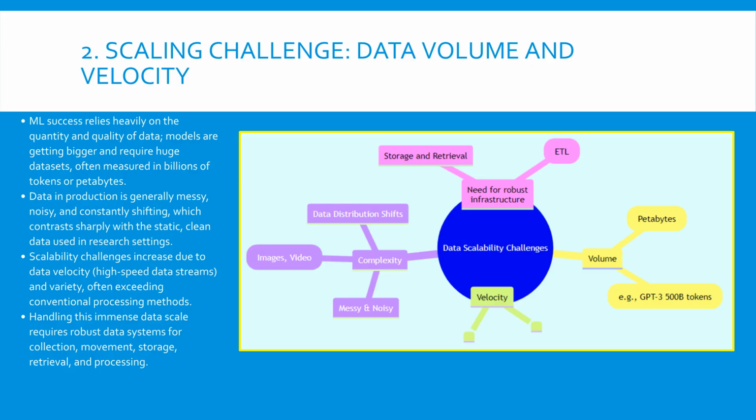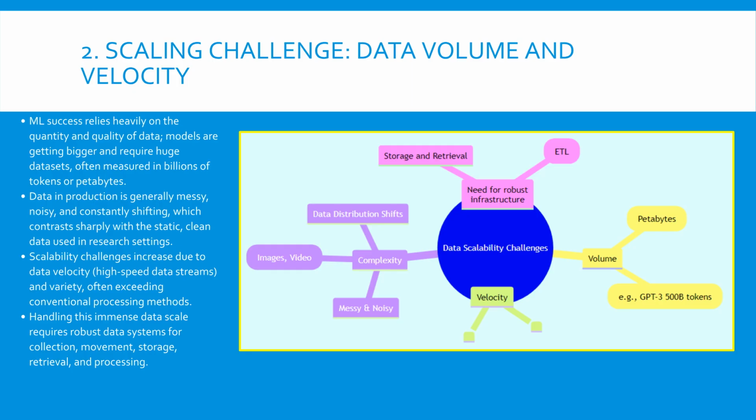Modern machine learning models, especially large language models, thrive on massive amounts of data, sometimes involving hundreds of billions of tokens. Working with this huge volume, which might even reach petabytes, is challenging for conventional processing methods. Furthermore, real-world production data is almost never clean or static. It's messy, noisy, unstructured, constantly shifting, and potentially biased.